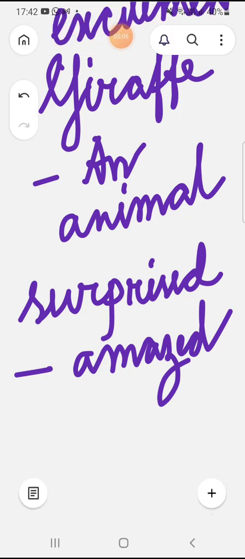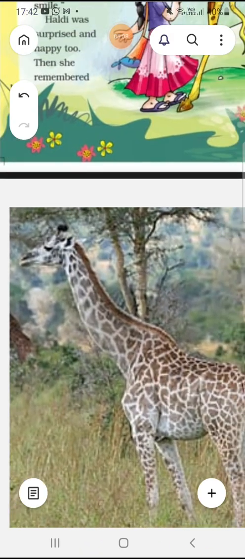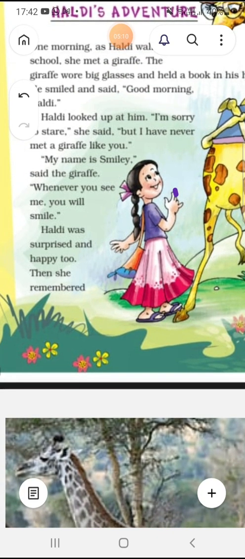So Haldi was surprised, or amazed, or wondered, but she was happy too. Then she remembered.